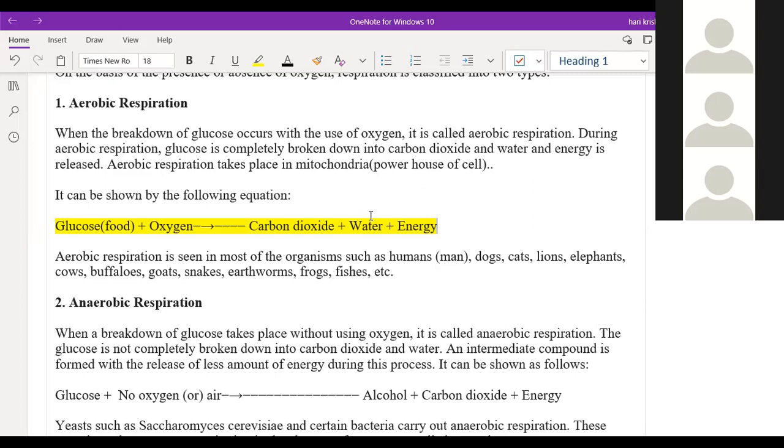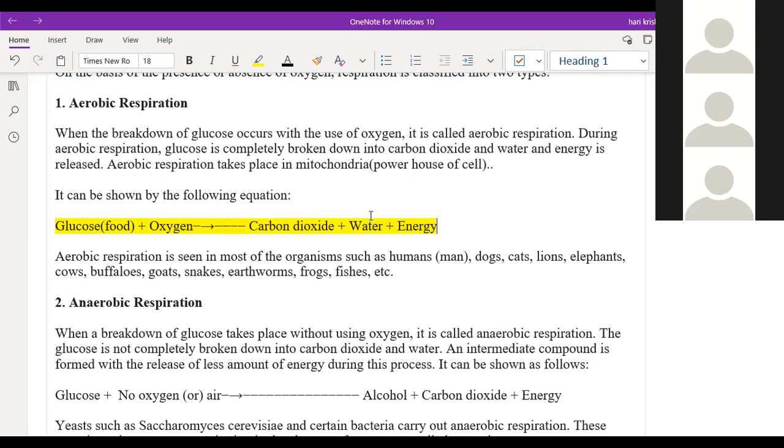Suppose you are not taking food for a longer time, like fasting. What will happen? We cannot have the glucose inside our body. So at that time, the fat stored under the skin in the adipose tissue will be converted into glucose.